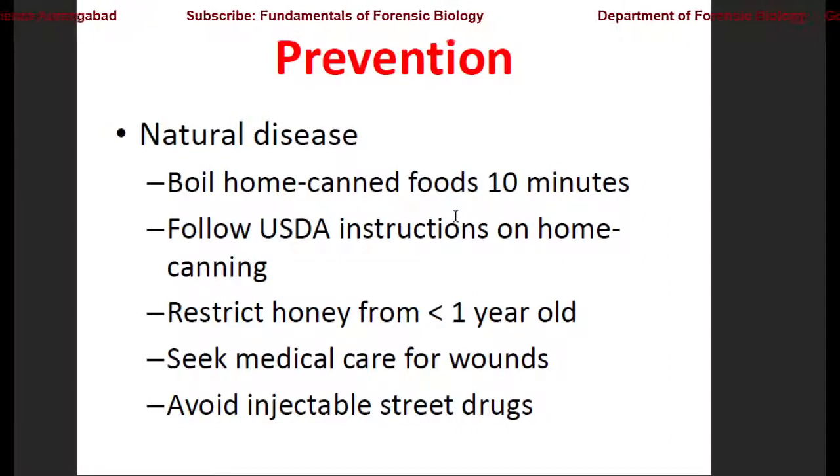Raw honey taken directly from the field and given to a child below the age of 1 may cause Clostridium infection. And seek medical care for a wound. If you have an exposed wound, try to avoid direct contact with soil and other contaminated food. Avoid injectable street drugs.